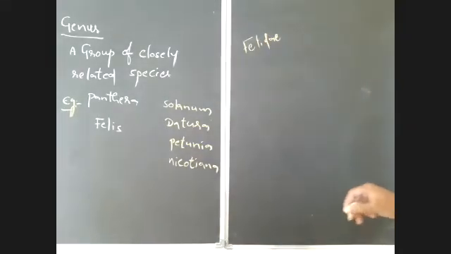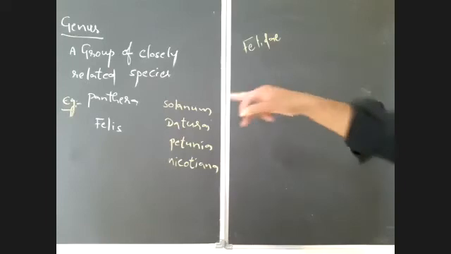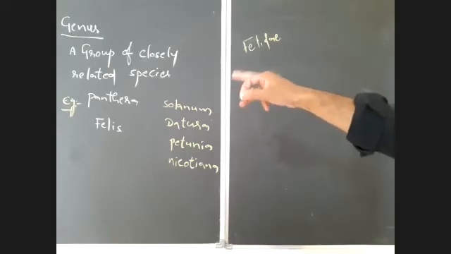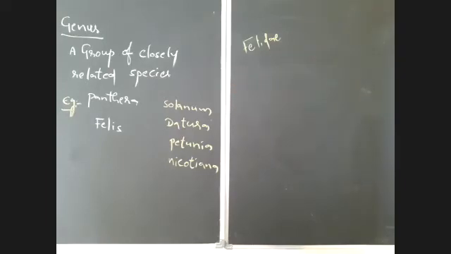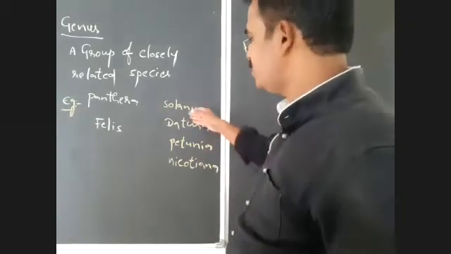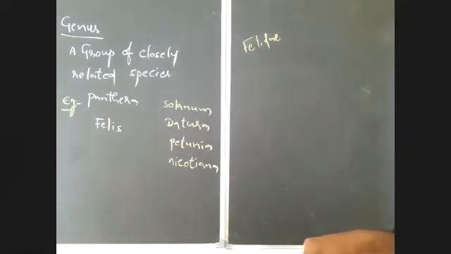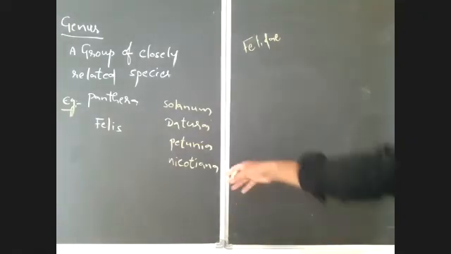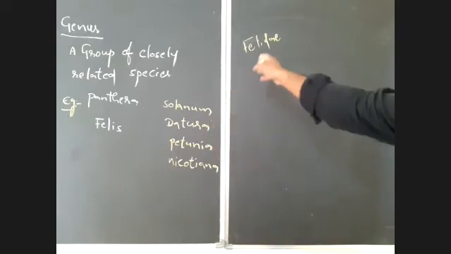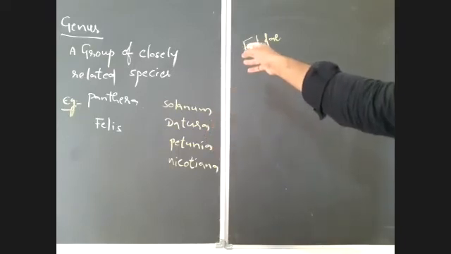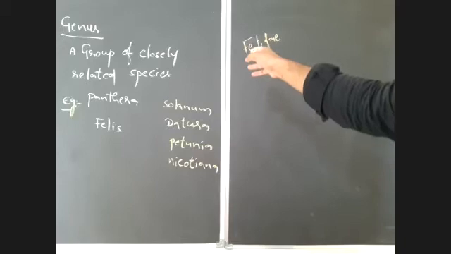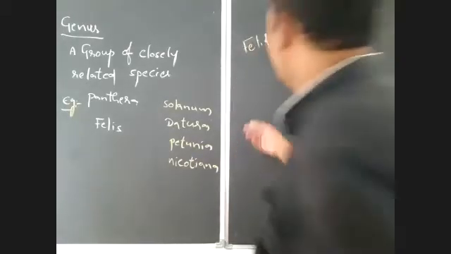So Felidae is a family formed by 2 closely related genera, Panthera and Felis. That you have to remember here. Is it clear? And what about Solanum, Datura, Petunia, Nicotiana?